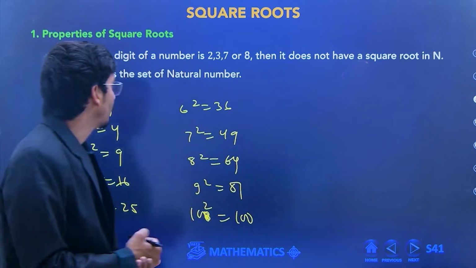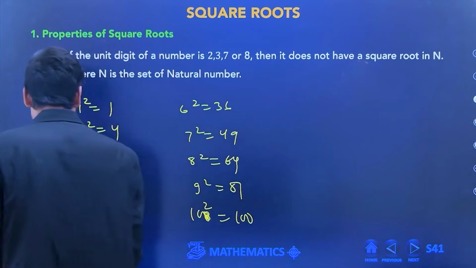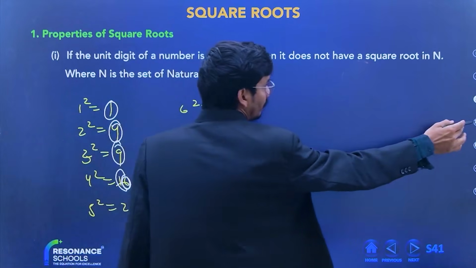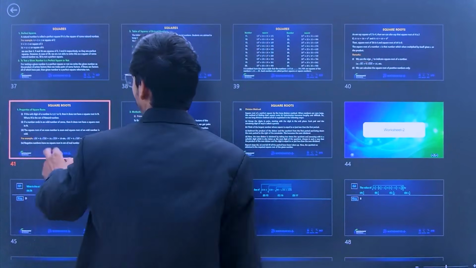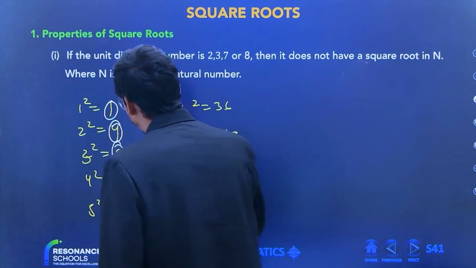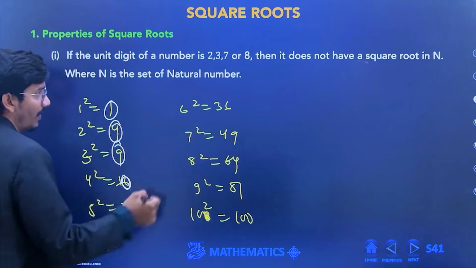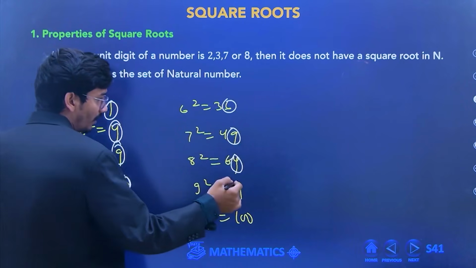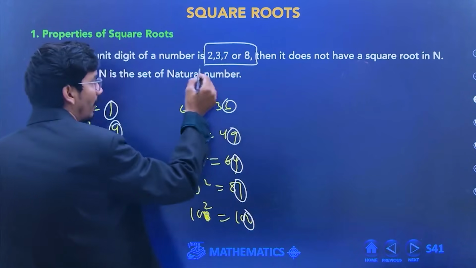If you observe, the unit place of the squares of these quantities: 4, 1, 4, 9, 16, then the square of 5 ends in 5, the square of 6 in 6, the square of 7 has 9 in the unit place, the square of 8 has 4, the square of 9 has 1, and the square of 10 has 0. We're not getting the numbers 2, 3, 7, 8.